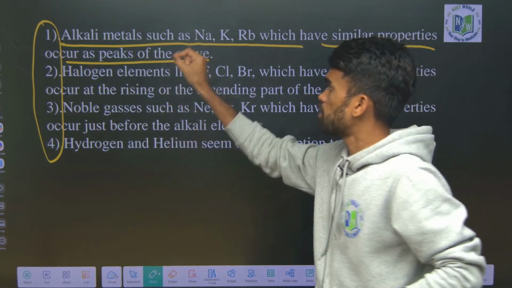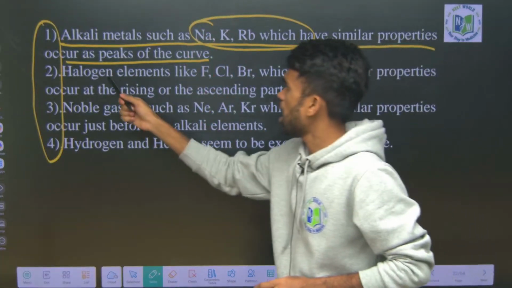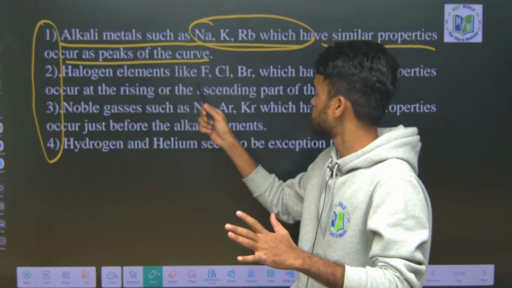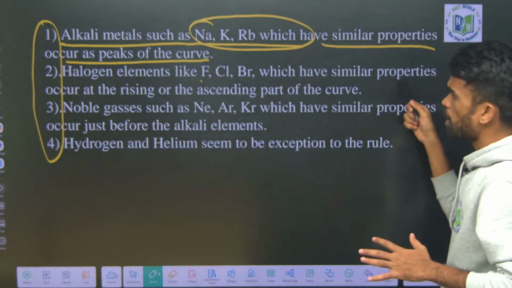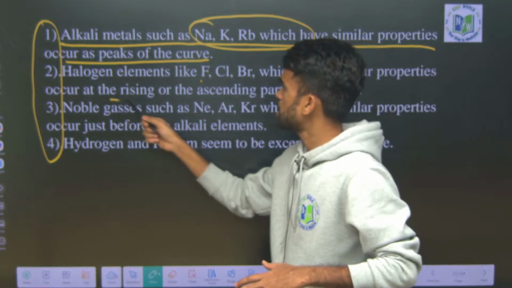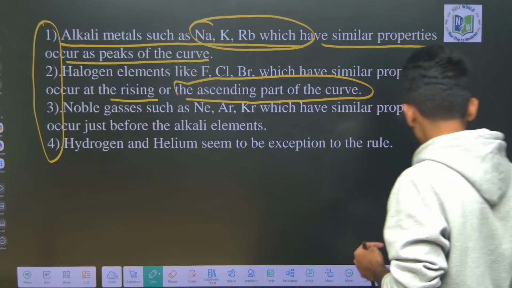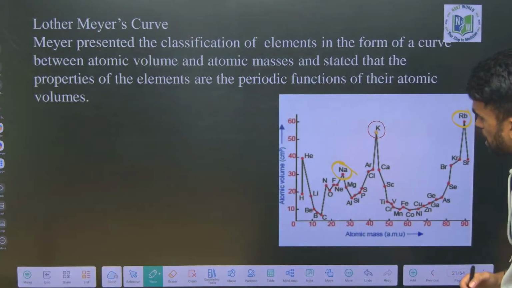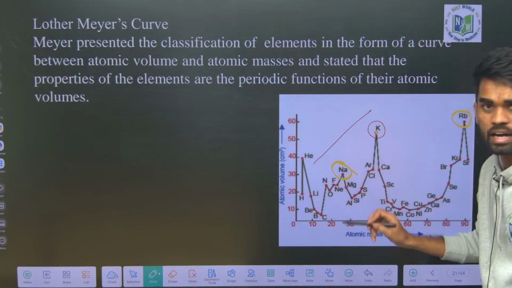For example, alkali metals are at the top of the peak, and the next, halogen atoms like fluorine, chlorine, bromine, which have similar properties, occur at the rising or ascending part of the curve. This term ascending part of the curve, look at this curve, see, rising or ascending means this is what the ascending or rising is.